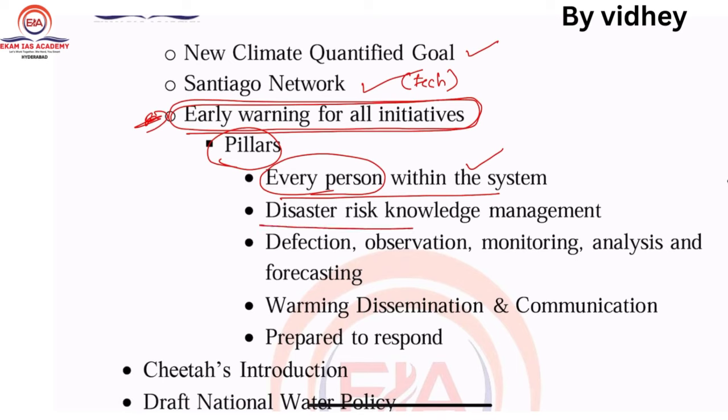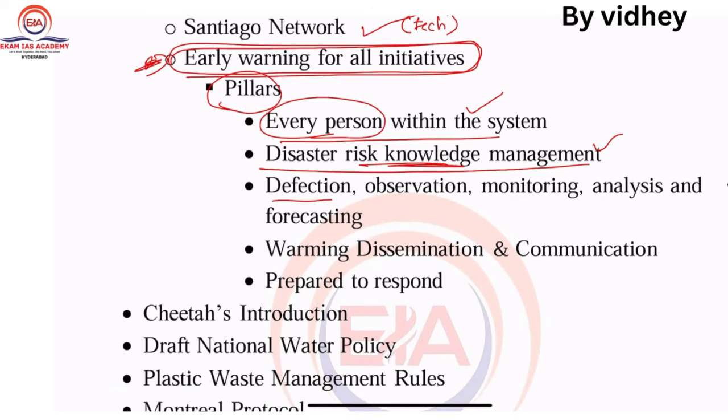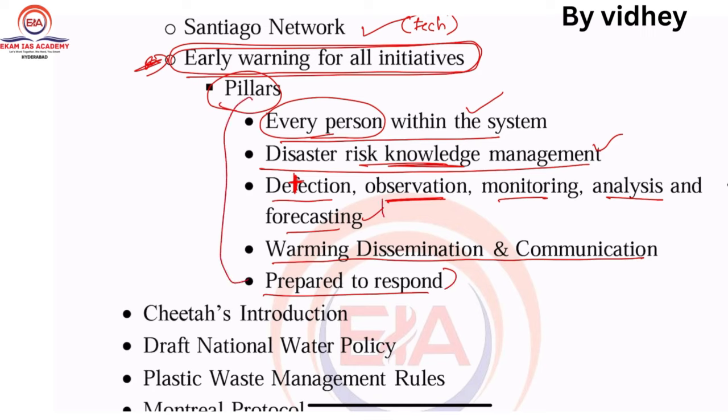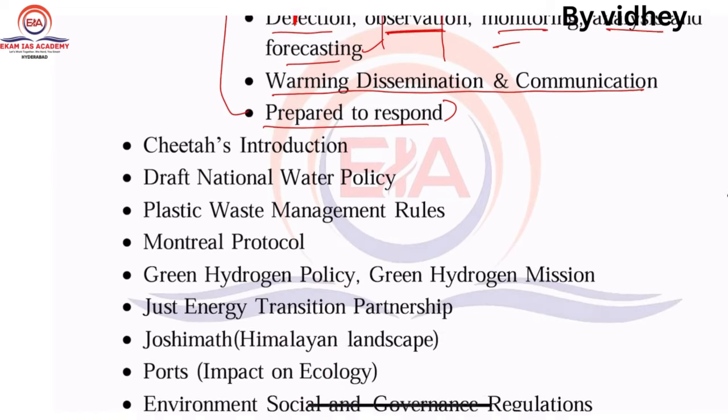Next one, disaster risk knowledge management. So there should be knowledge. Next one, detection, observation, monitoring, analysis, and forecast. Next one, warning dissemination and communication, and preparedness to respond. These are the very, very important pillars you need to write when dealing with the early warning concept. So next one is what? Cheetah's introduction.